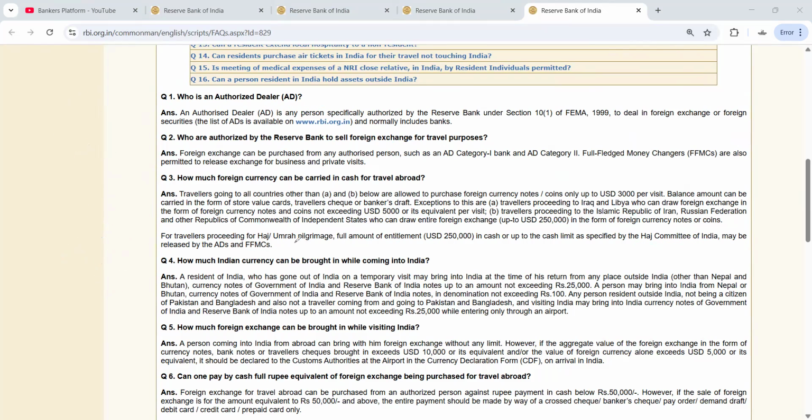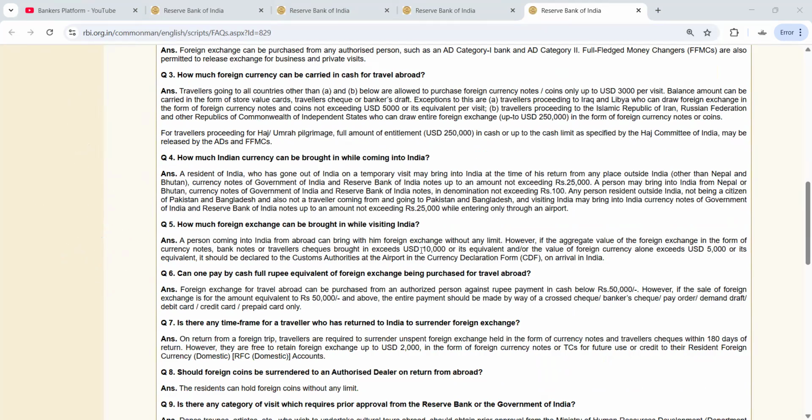So next is how much Indian currency can be brought in while coming into India. So if somebody is coming from abroad to India, then how much amount can this person, any person, bring into India.